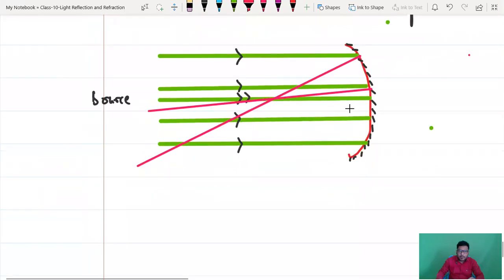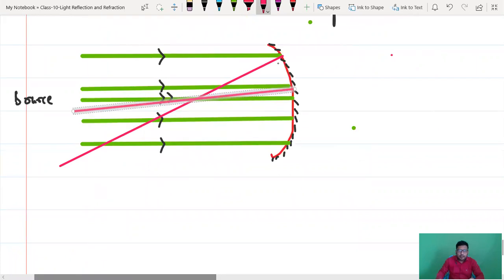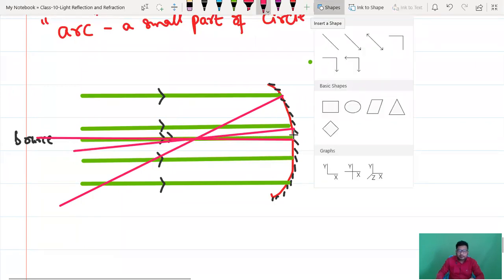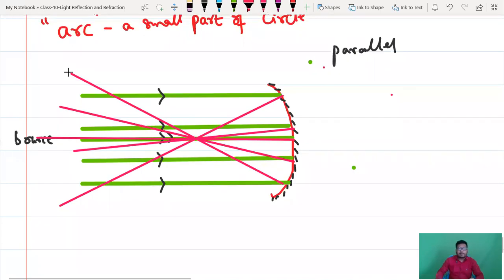Third incident ray will be reflecting back in the same plane because exactly it is touching the mirror in the middle. And fourth reflected ray and fifth reflected ray. Like this it will reflect, guys.